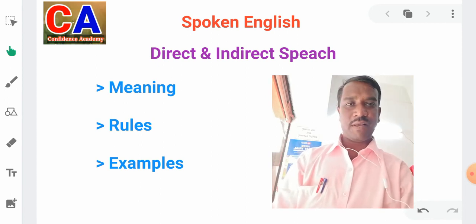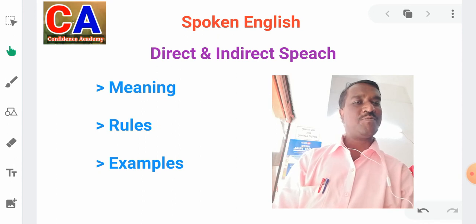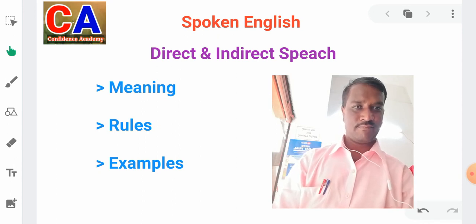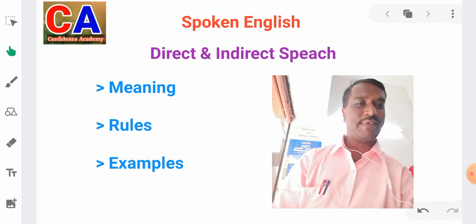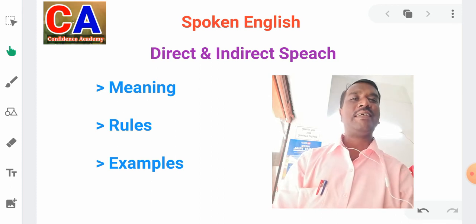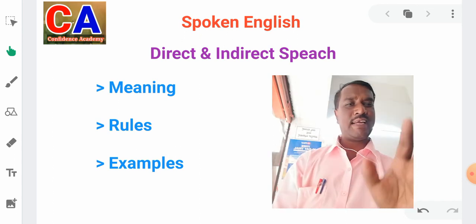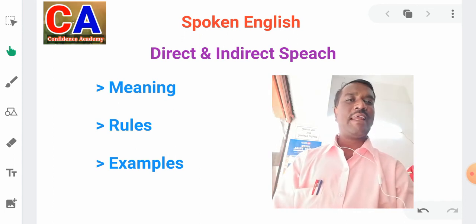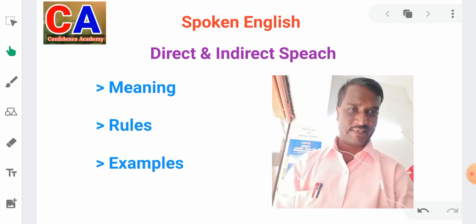Then fourth example. Neighbors asked, is there anything special today? Indirect speech: neighbor asked that, is there anything special today? Got it? That is called indirect speech. Don't worry about direct and indirect speech. Direct means direct, indirect means by adding something extra is called indirect.